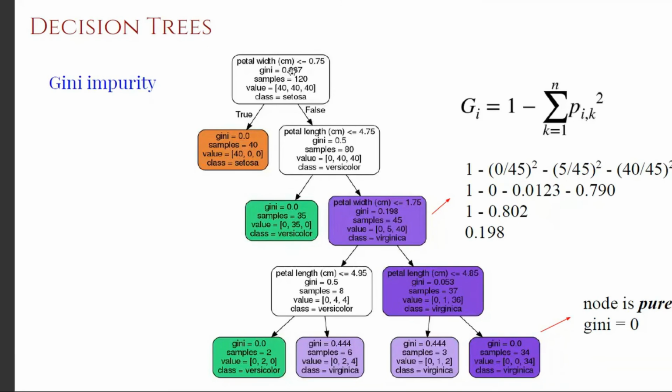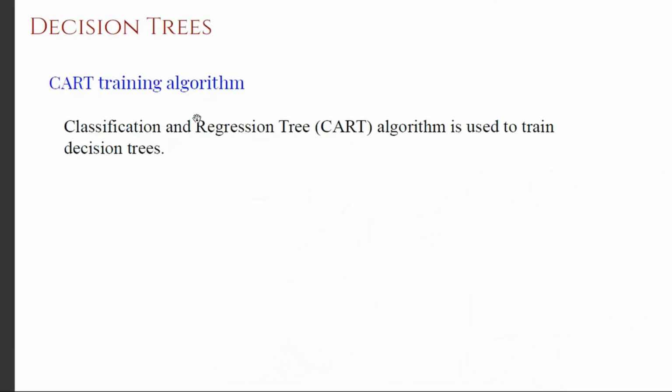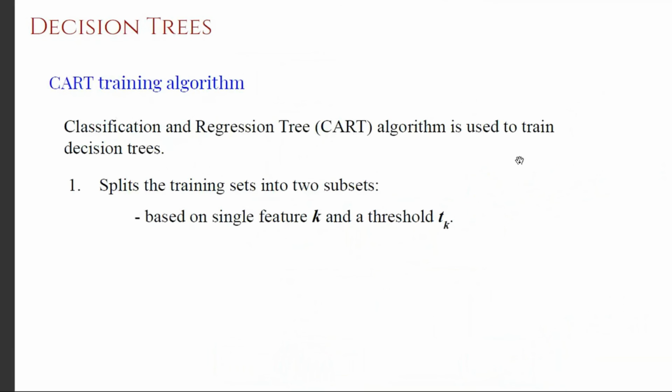So there are two things involved mainly: how to choose this feature and threshold pair, and how it is pushing towards a pure node, the Gini value 0. That algorithm is generally referred to as the CART training algorithm. CART stands for classification and regression tree algorithm. The idea is it has to split our training data set into two, because we are doing a sort of binary decision.